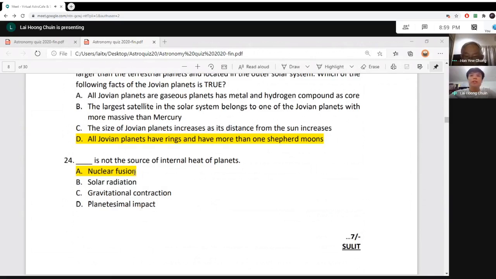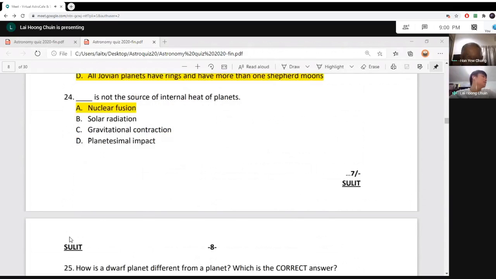Except for nuclear fusion. Nuclear fusion is not the correct answer because only in the core of the stars do we have nuclear fusion. For example, our sun generates a large amount of light and heat through nuclear fusion. For planets, we don't have nuclear fusion because we don't generate a large amount of light and heat. So the answer is A, nuclear fusion is not the source of internal heat of planets. Surprisingly, I was slightly surprised that many of the students didn't do this question correctly. So never mind. We proceed to question 31.